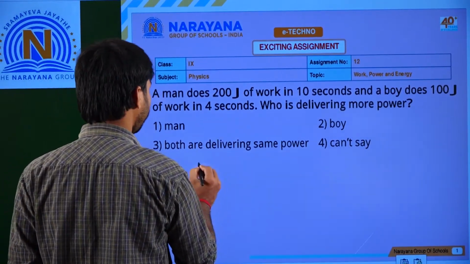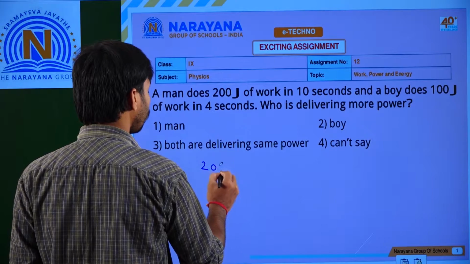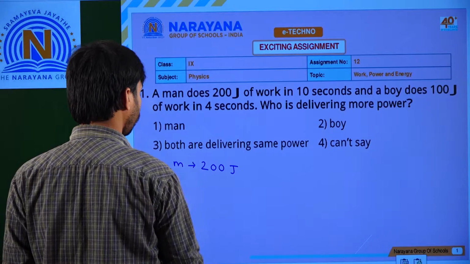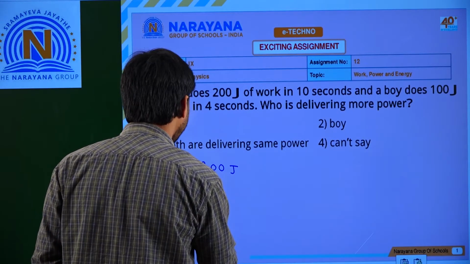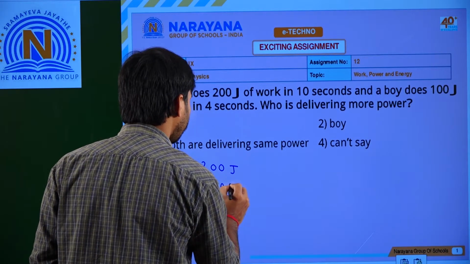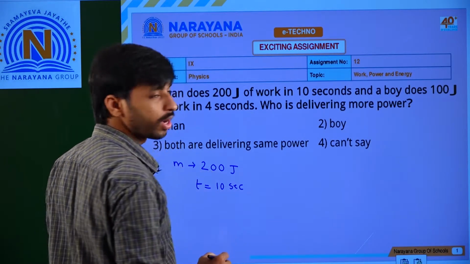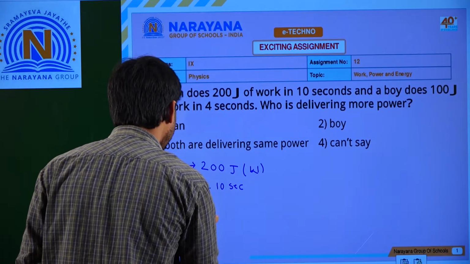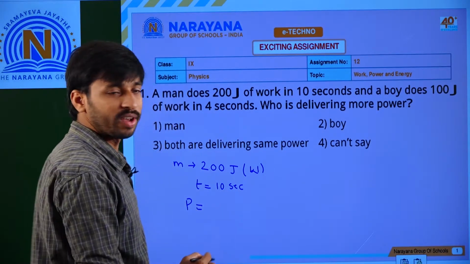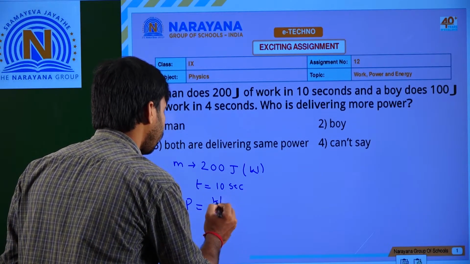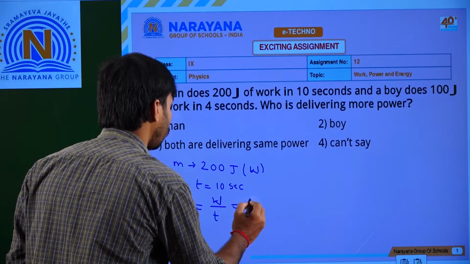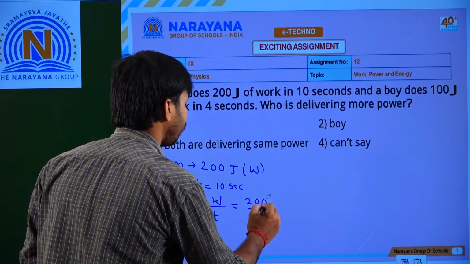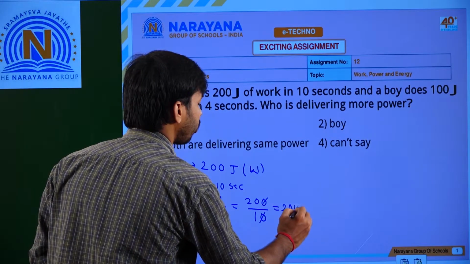So here, first one is 200 joules, that is the man, in 10 seconds. Time is equal to 10 seconds. Already we know that power is equal to work by time, that is equal to 200 by 10, that is equal to 20 watts power.